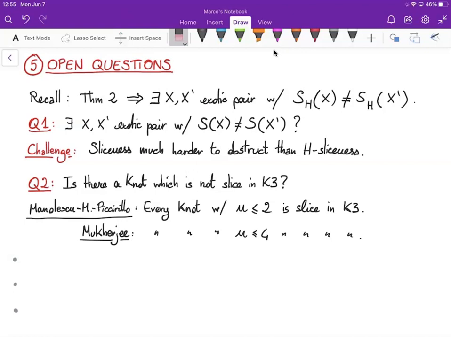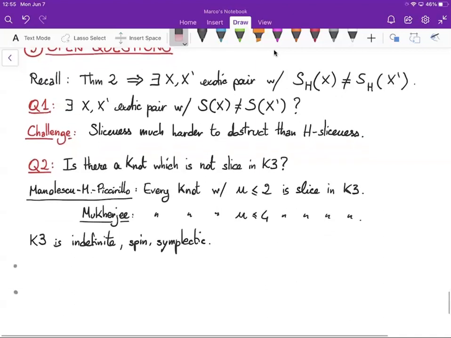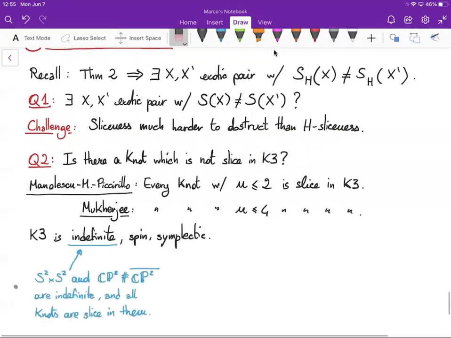Moreover, there's another interesting consideration here, that is that K3 is indefinite, spin, and symplectic. The fact that K3 is indefinite seems to point towards the fact that many knots should be slice in K3. This is because for other indefinite four-manifolds like S2 cross S2 and CP2 connected sum CP2 bar, every knot is slice in them.